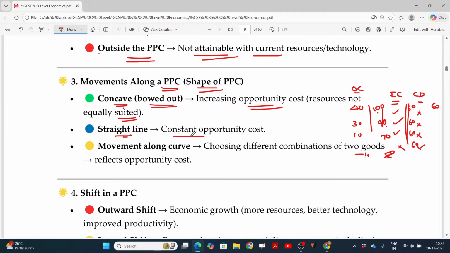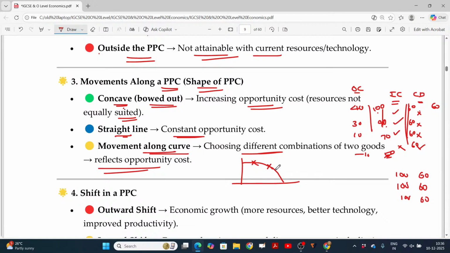And why not the uniform one? A straight line means constant opportunity cost. Constant opportunity cost means ice cream 100 and cool drink 60, you'll always feel it is 160. This is called constant. Really, constant does not matter; it's not practically applicable. Once you start consuming the same item again and again, your craving for consuming that will gradually decrease. You'll shift yourself from one to the next one. And movement along the curve, choosing different combinations of two goods, reflects the opportunity cost.